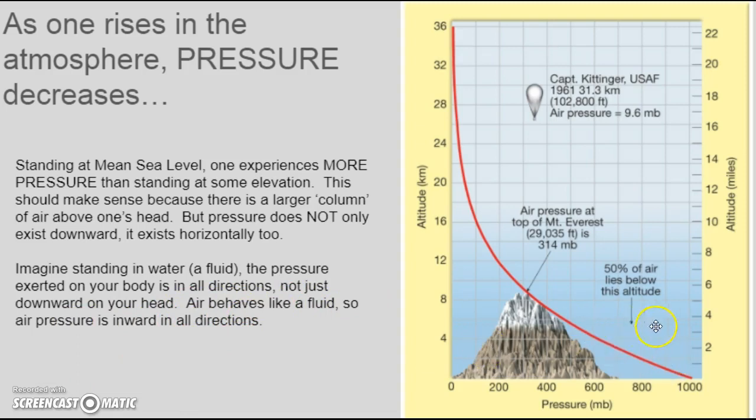If I look back at the graphic, here I would see that 50% of all air lies below this altitude. And as I continue rising, notice the slope changes because now we've got distribution of the remaining atmospheric gases in a much more broad area. So pressure at sea level versus pressure on top of a mountain versus pressure at a very large elevation, right, 100,000 feet, you're going to see a slope difference, and the slope difference simply reflects that it has more space to spread out.